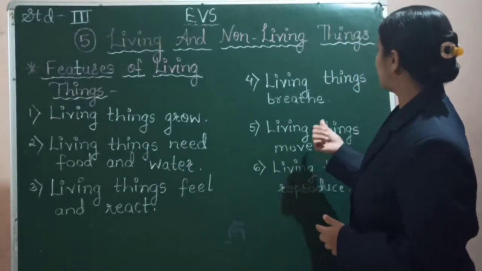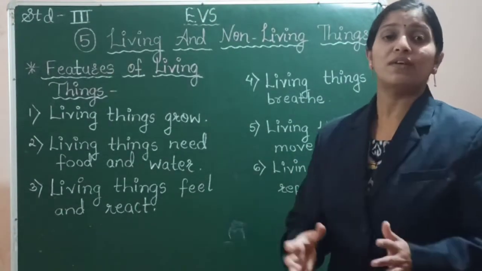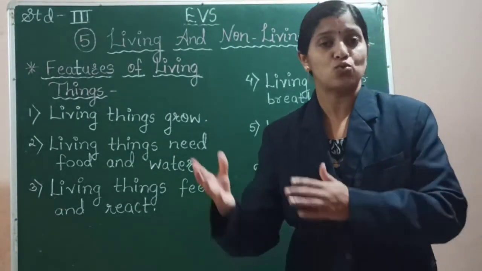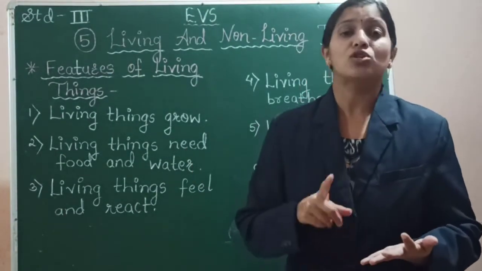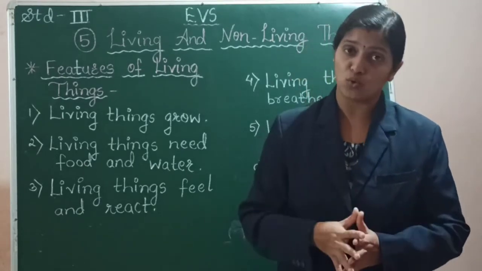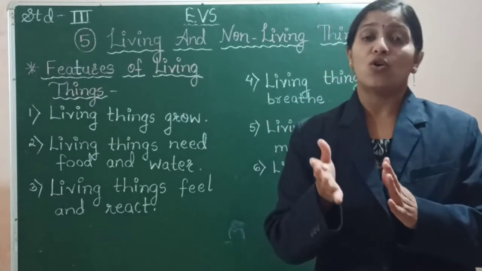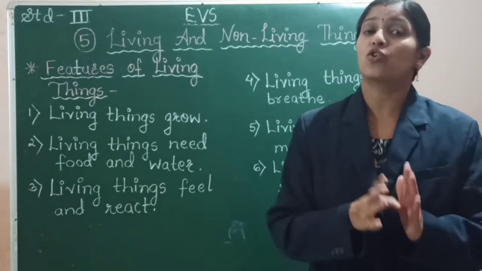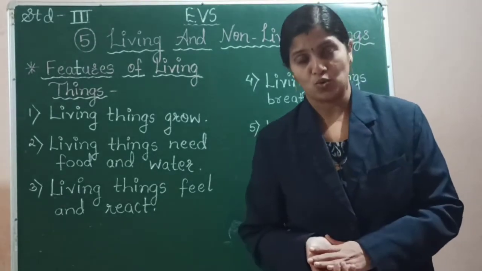The next is living things move. Living things move from one place to another place. All the animals and human beings move from one place to another on their own. Plants are the only living things which cannot move on their own.